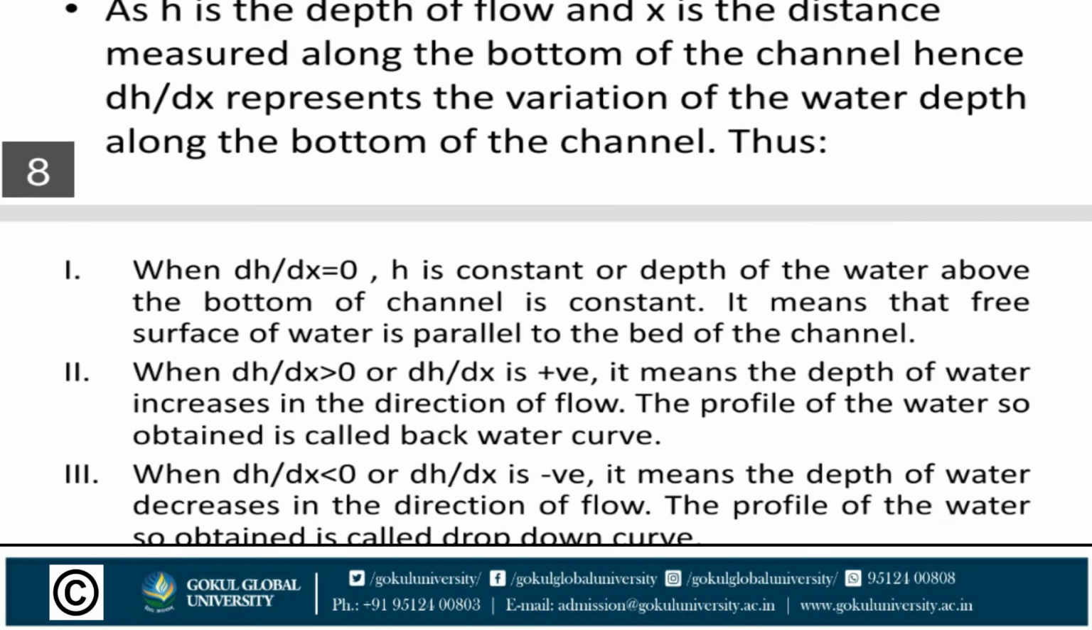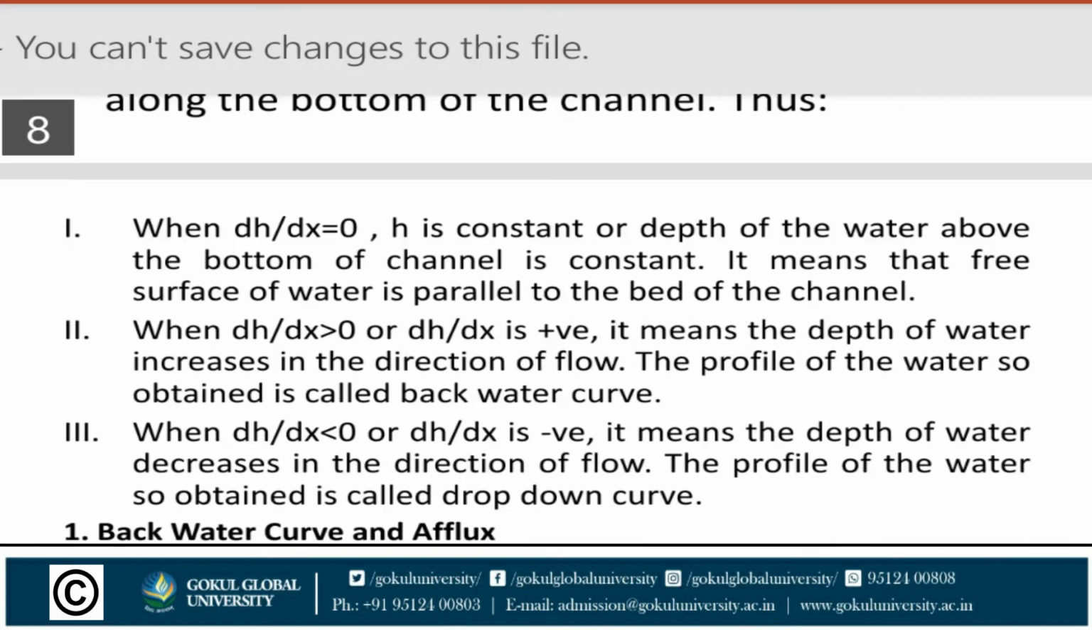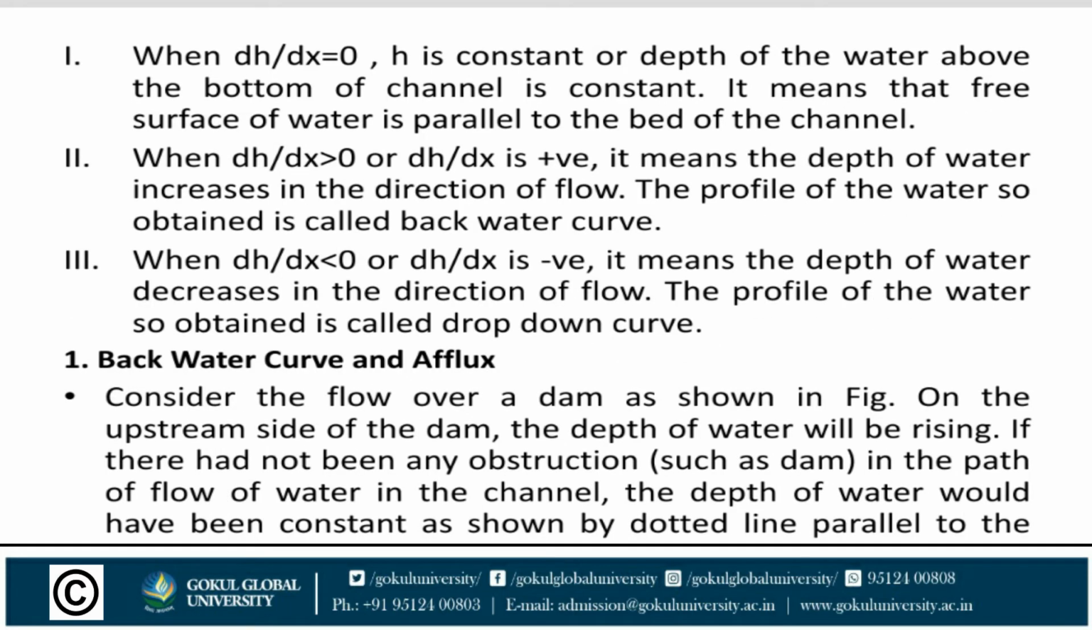when dh upon dx is equal to 0, h is constant, or the depth of water above the bottom of the channel is constant. It means that the free surface of water is parallel to the bed of the channel. The second condition is when dh by dx is greater than 0, or positive. It means the depth of water increases in the direction of flow.